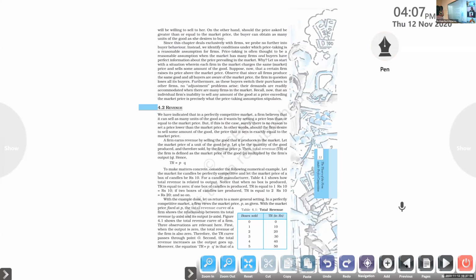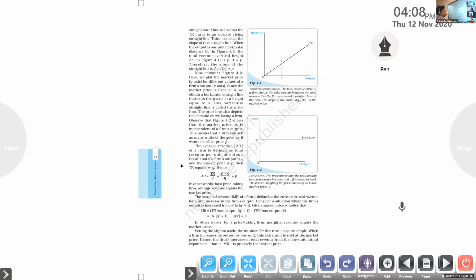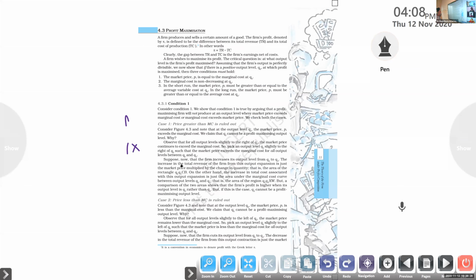So we can see here, TR is equal to P into Q. Total revenue is equal to P into Q, right? Yes. Which means, for addition of quantities or output, if output is increasing, definitely we want to multiply that with the price. So total revenue is always equal to P multiplied by Q. Price of the products is multiplied with the quantity of the products.